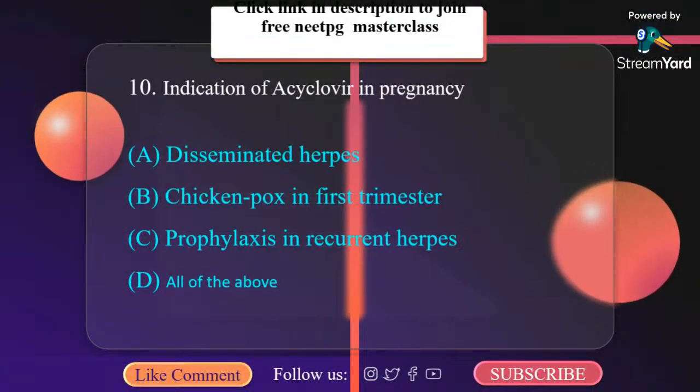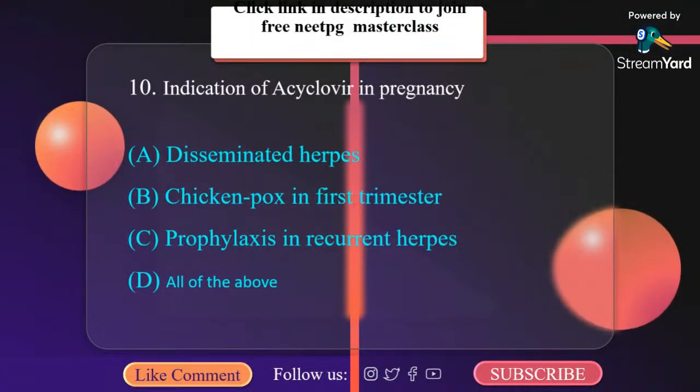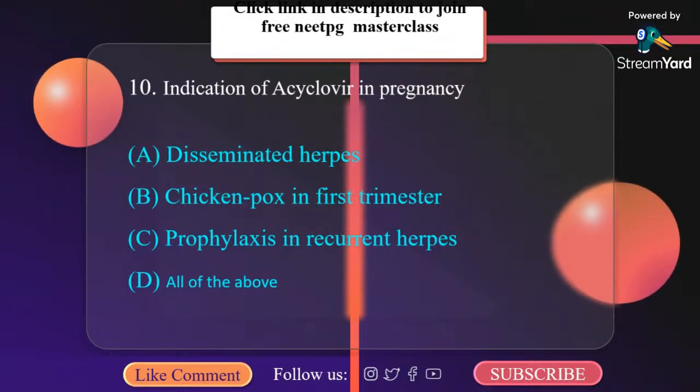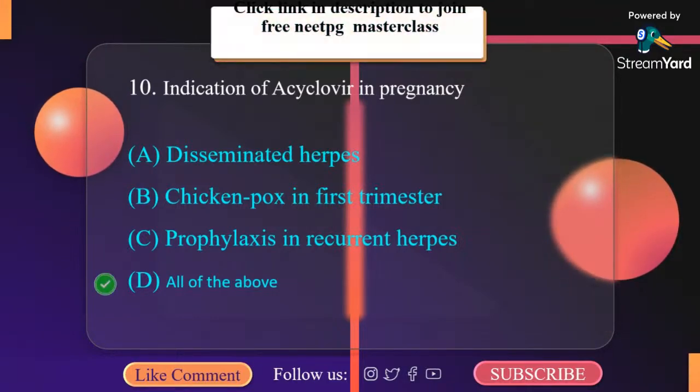Indication of acyclovir in pregnancy is: A. Disseminated herpes, B. Chickenpox in first trimester, C. Prophylaxis in recurrent herpes, D. All of the above. It is D, all of the above.